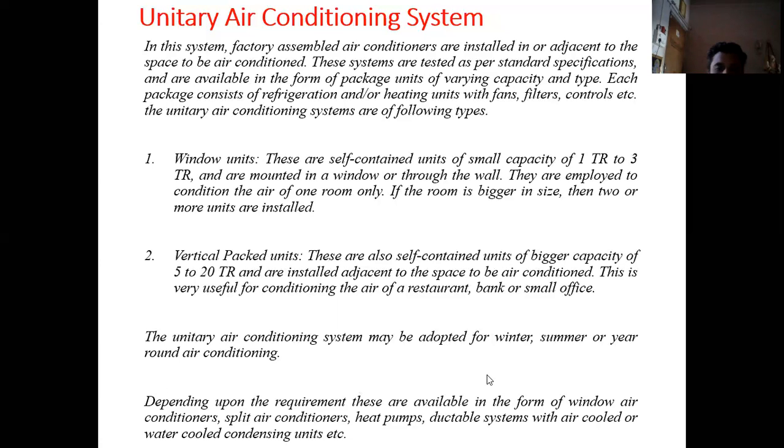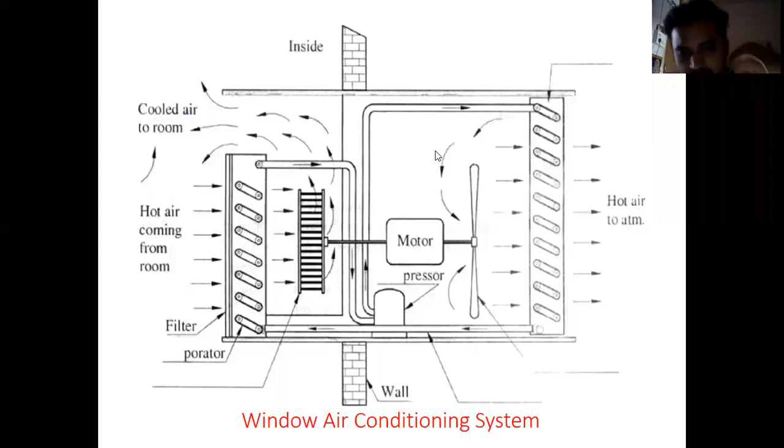Now here you can see the window air conditioner system. This is a proper system you might have seen in buildings also. Half the part of the air conditioner is inside the room and half is outside the room. The inside consists of an expansion device and evaporator coils, that is the cooling coil, and the outside consists of a condenser and compressor. A motor is used to drive the fan so that the air can be blown. The common motor is used to drive the inside fan as well as the outside fan. Basically this is the construction of a window air conditioner.